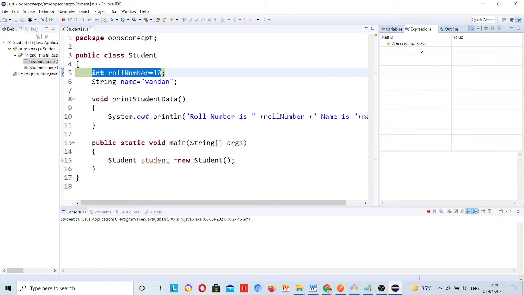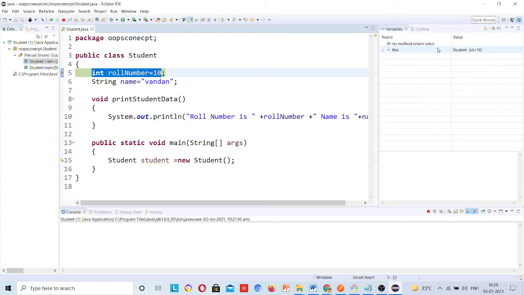Expressions, okay, this expression is a very long topic, I will remove this. Expressions are, suppose you are at line number 72 and you want to run line number 62, and your debugging point is at line number 72. Do you run your code again, debug your code again? No, because it will take time to execute till line 62. So just paste that line of code inside expression and it will work for you, we will understand later.